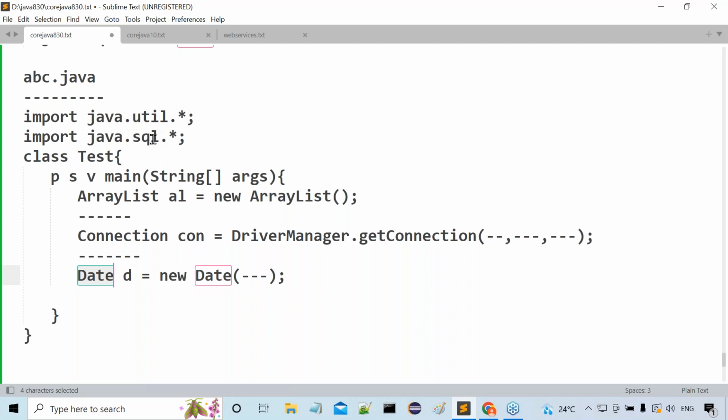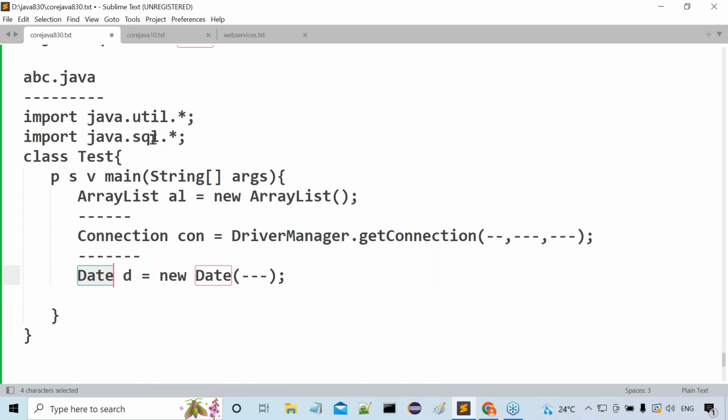In the two packages which are already imported in the present Java file, the Date class exists. From which package do we have to recognize the Date class? That is what the compiler wants clarity on. Now the compiler is getting an ambiguity situation. The compiler is in confusion mode: from which package is this Date class coming? That is a confusion for the compiler.